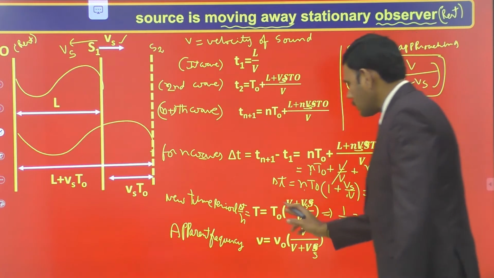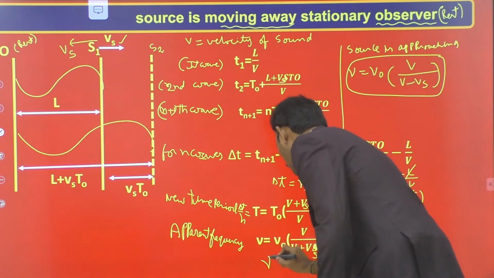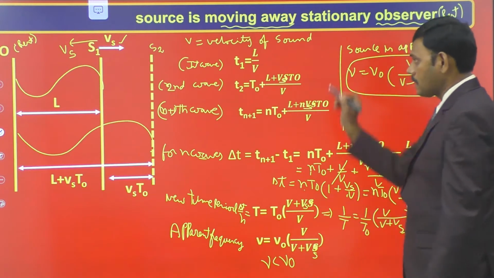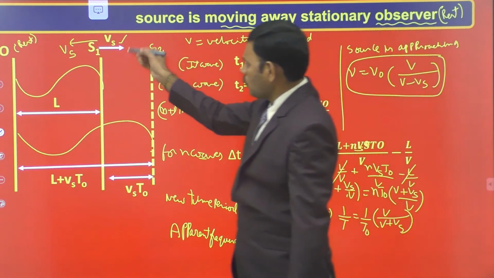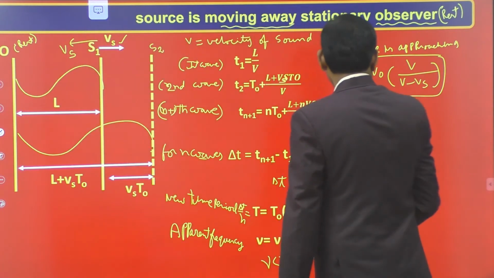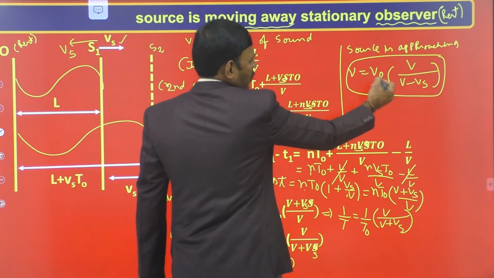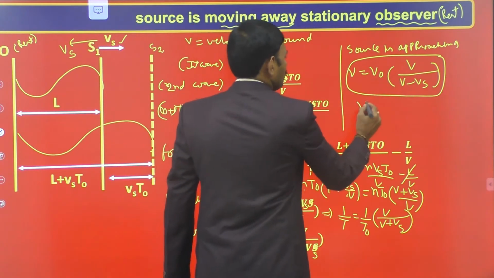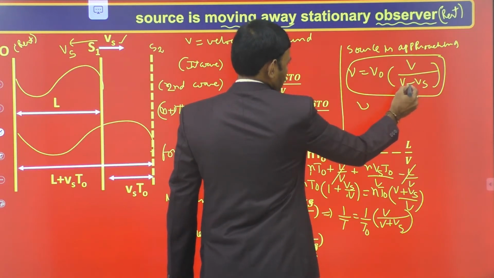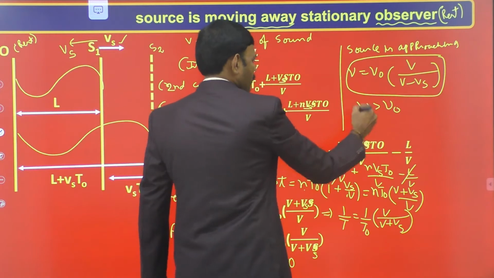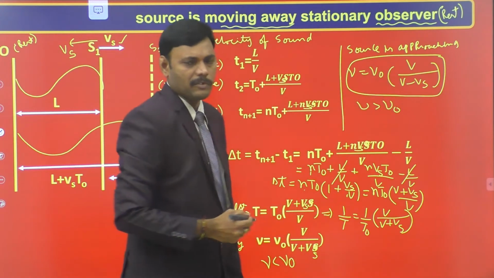So when the source is moving away, the apparent frequency is less than the actual frequency. In contrast, if the source is moving towards the observer, approaching the observer, then the apparent frequency is given by nu is equal to nu naught into v by v minus vs. Then the denominator is less compared to the numerator, so nu must be greater than the actual frequency. Apparent frequency is greater than the actual frequency.